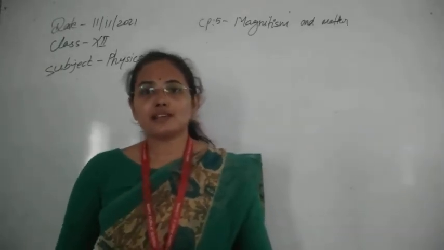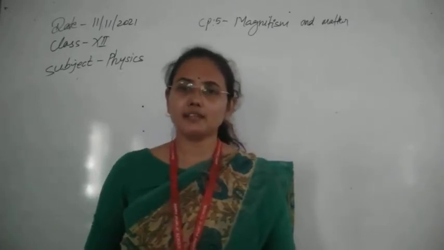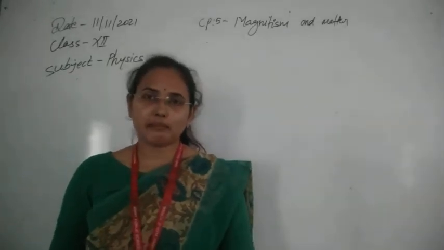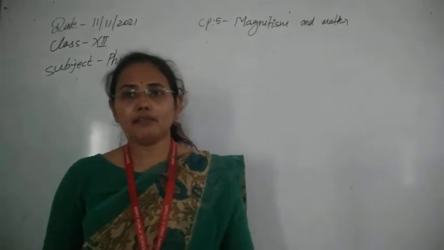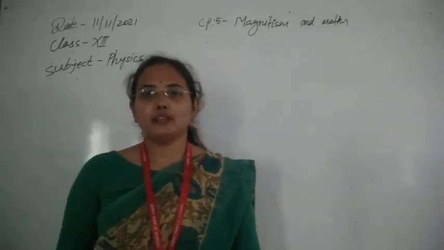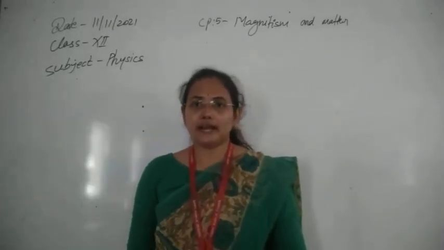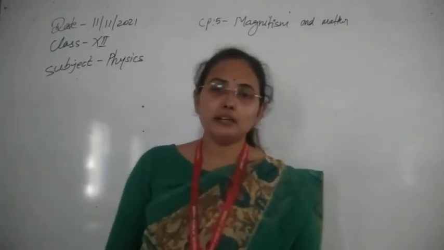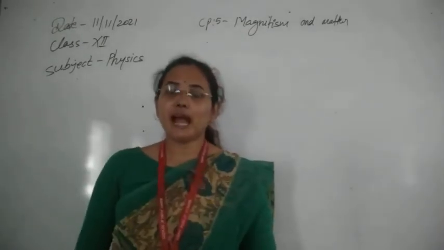So students, in the last class we revised our chapter Magnetic Effects of Current. Today let's revise our next chapter, that is Magnetism and Matter. If we get the time, we will also revise the topic galvanometer that we left in the last topic. First we will revise this chapter, after that we will see that. So let's start to discuss our topic, Magnetism and Matter, with the things we have to revise.